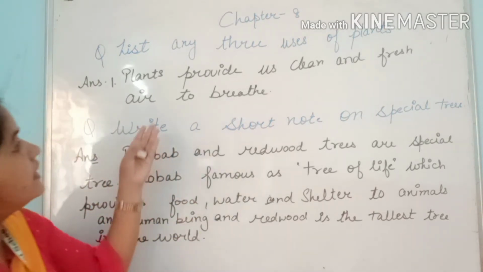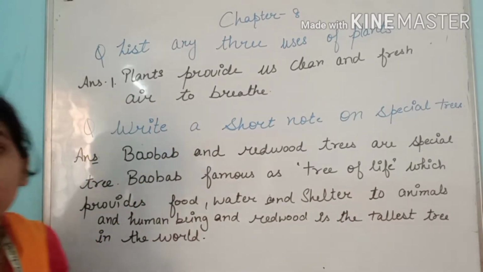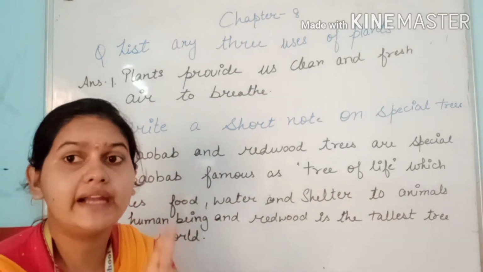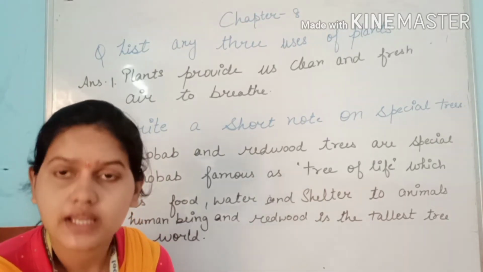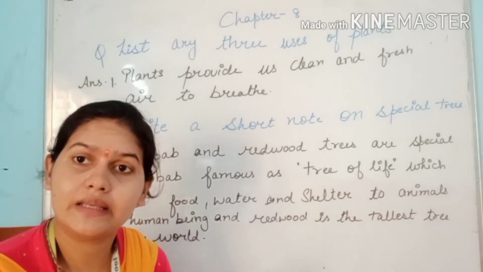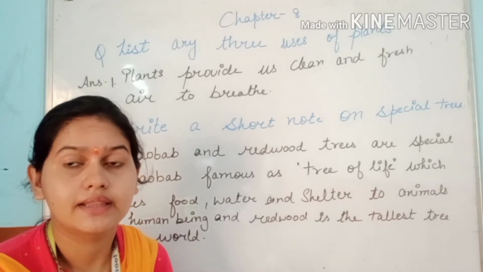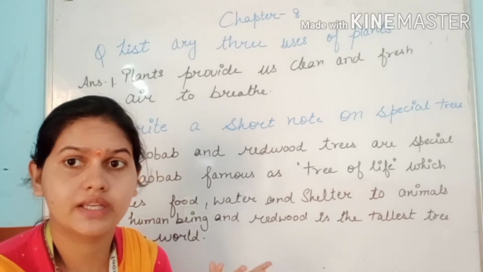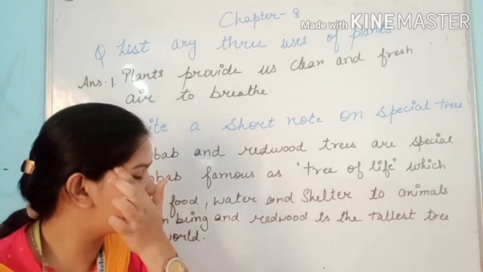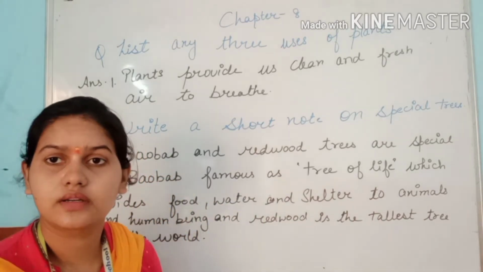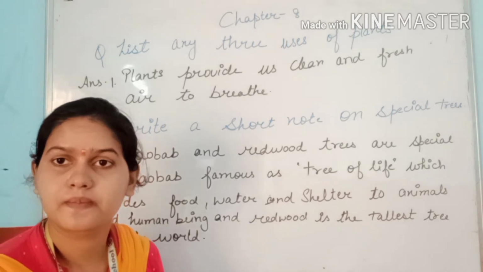They provide us clean and fresh air to breathe. Second, they provide us food to eat. And third, they provide shelter to animals and insects. They are living in the forest, so many animals and insects are living there, so they are providing shelter to them.